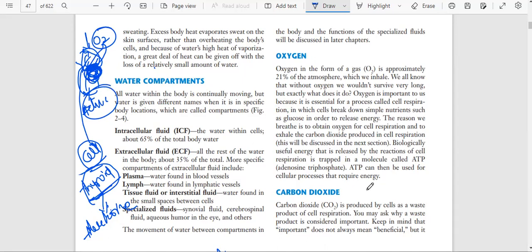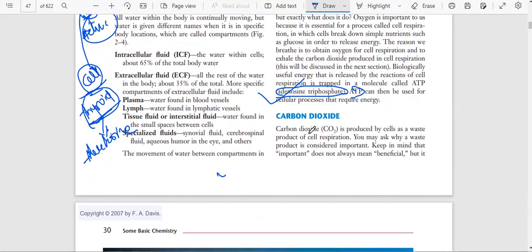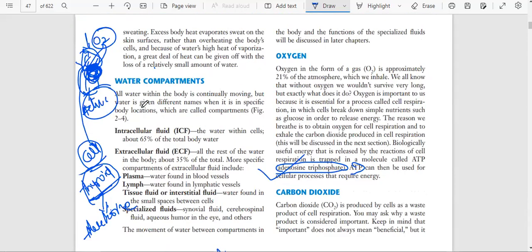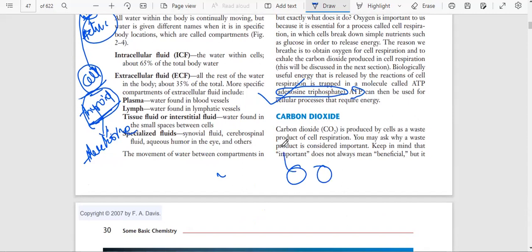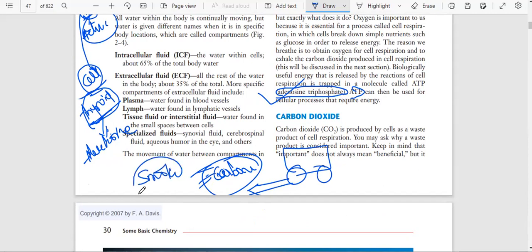This energy is named ATP, adenosine triphosphate. As a result, when oxygen enters the body, the cells produce waste products, like our bike produces smoke, the waste product.